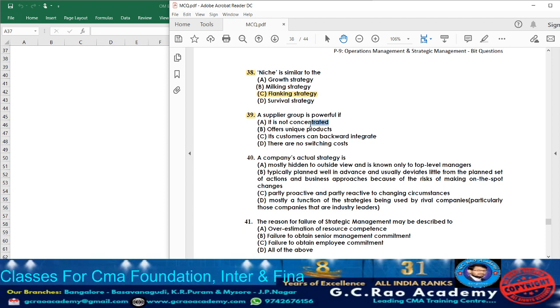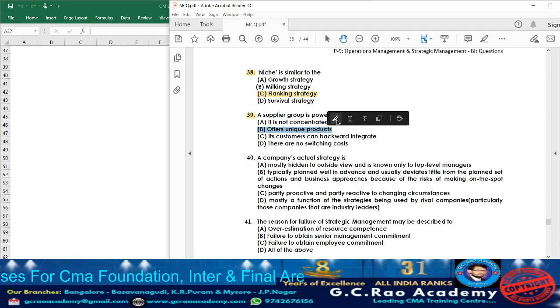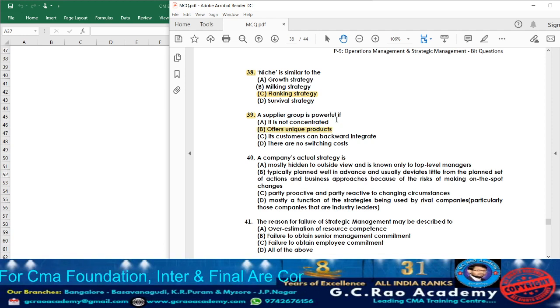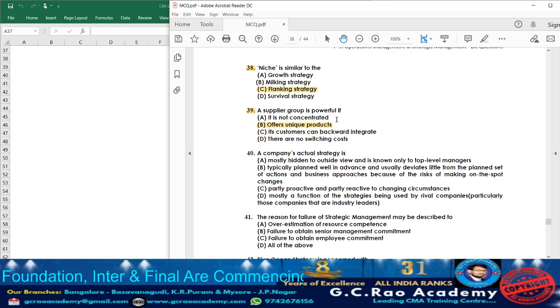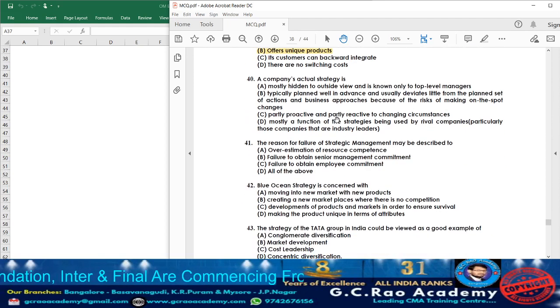What will be the appropriate answer? When it is going to offer the unique products, then we can tell the supplier group is powerful. Now moving on to question 40.